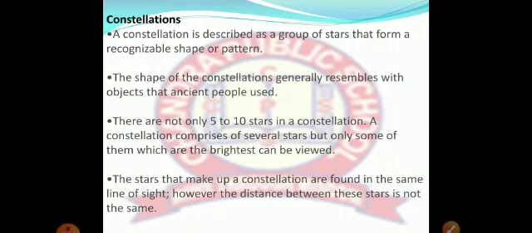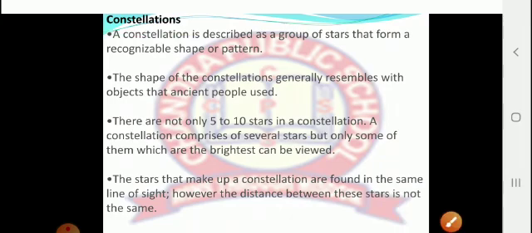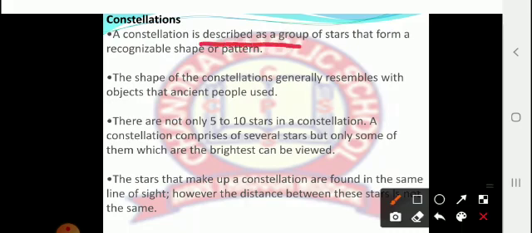I am using a digital platform to teach you today's topic, that is constellations. As we were discussing chapter number 17, Stars and the Solar System, today I will teach you about constellations. So what is a constellation, or what is the meaning of a constellation? A constellation is a group of stars that form a recognizable shape or pattern.